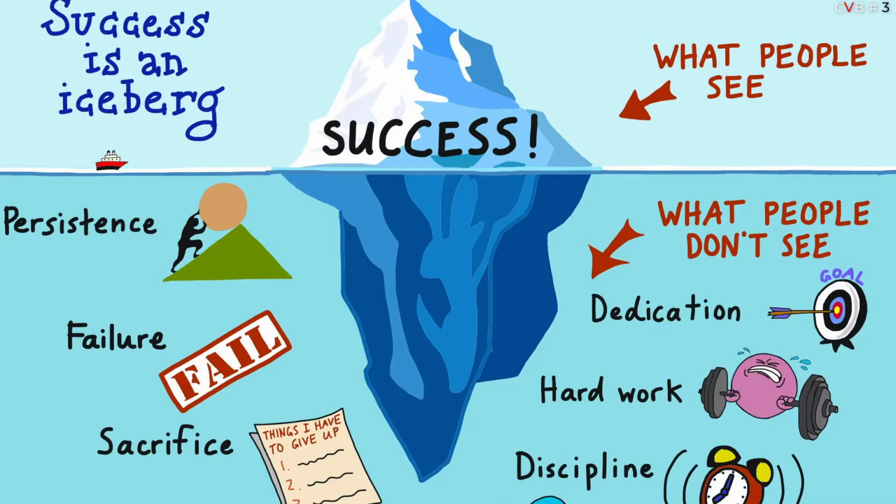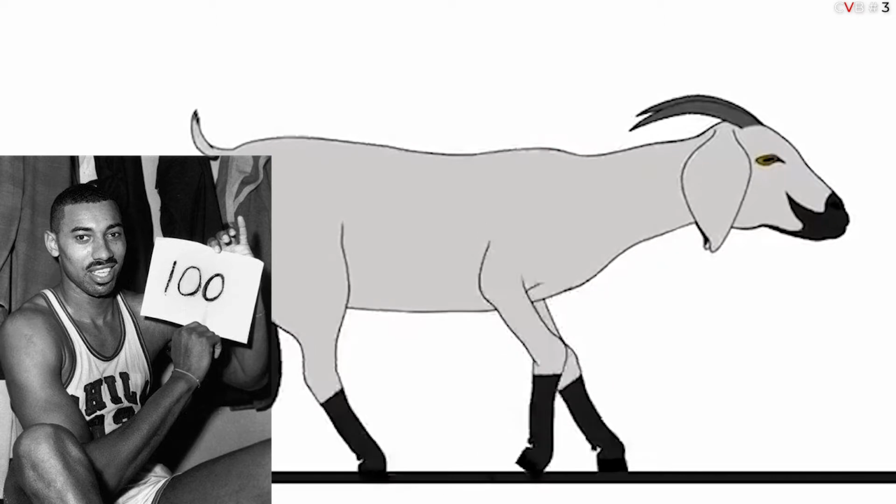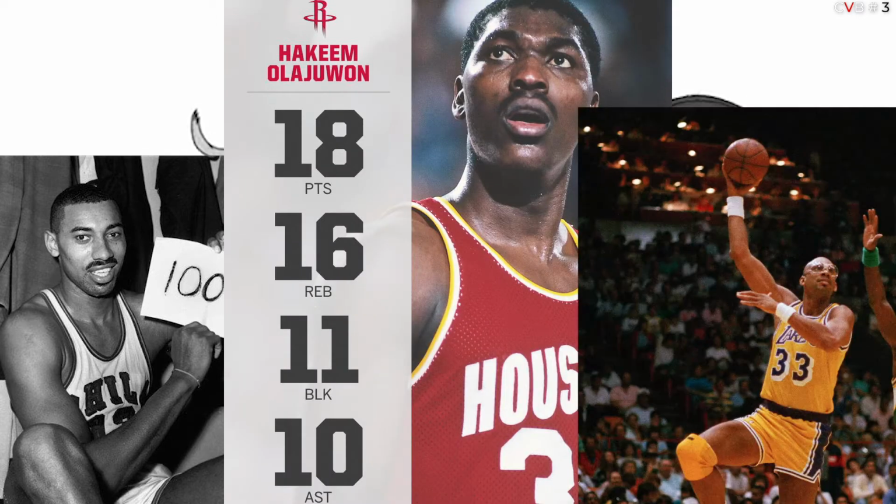So we all know that stats don't show the whole picture of how the player impacts others on the court and how good they are, right? So if we were to take a look at the best statistical players, say maybe someone like Wilt Chamberlain or Hakeem Olajuwon or Kareem Abdul-Jabbar, we would consider them the GOATs. Or if we take a look at rings, then Bill Russell would be the GOAT. But when we talk about the GOAT conversation, we generally look at LeBron or Jordan. And they both had amazing stats their whole career, and they both won rings, but it was their impact that truly made a difference.